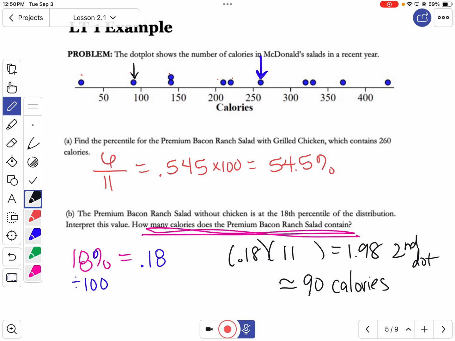All right, we're going to skip that next one because it's just finding a z-score, and we're going to do that in the third example. So we'll skip over example 2.